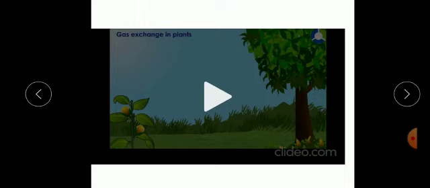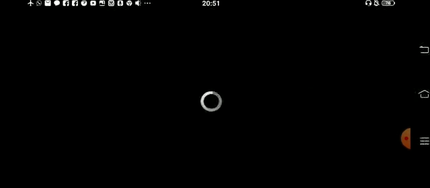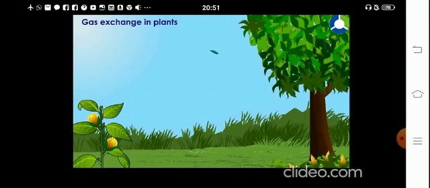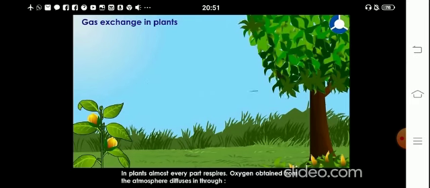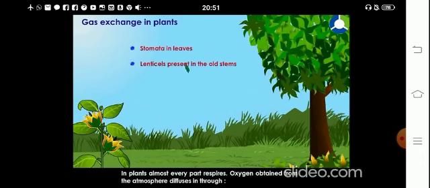Now let us understand exchange of gases in plants with the help of this video. Gas exchange in plants. In plants, almost every part respires. Oxygen obtained from the atmosphere diffuses in through stomata in leaves, lenticels present in the old stems, and the general surface of the roots.